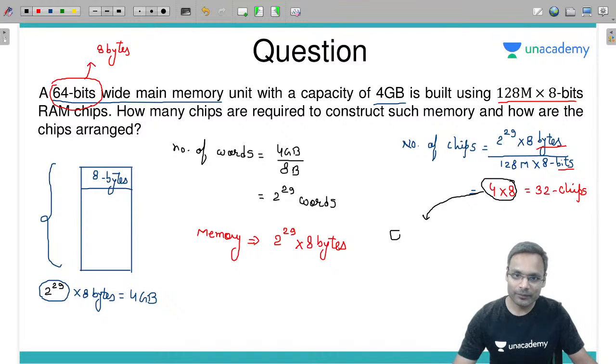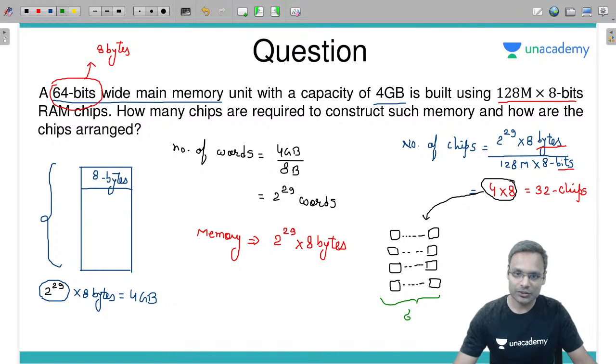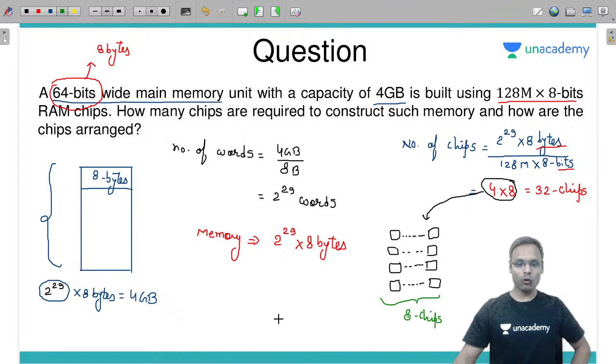You will be having 8 such chips in one horizontal arrangement, and such kind of 4 horizontal arrangements are arranged vertically. Such kind of chip will be required, or chip organization required. 8 chips. Hope you got that.